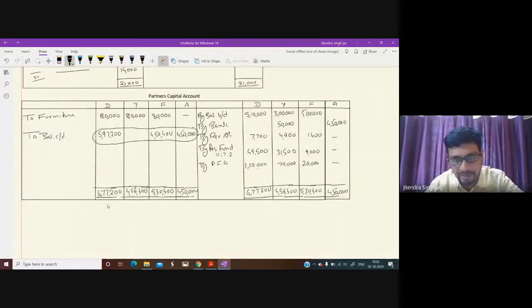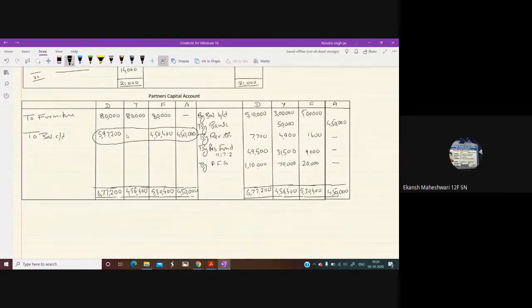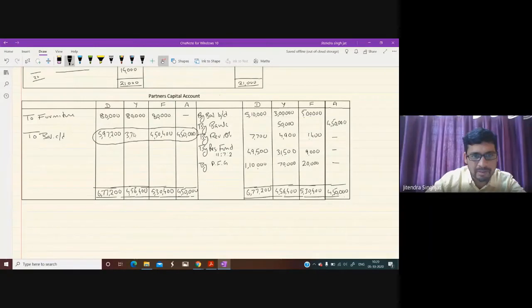Okay, now it is correct. Now subtract 80,000. 3,76,400. And now this will go in balance sheet. I hope everything is clear in partners capital account.